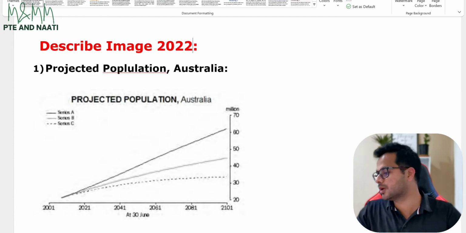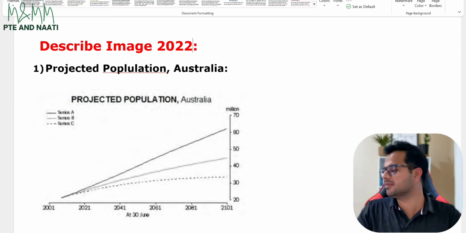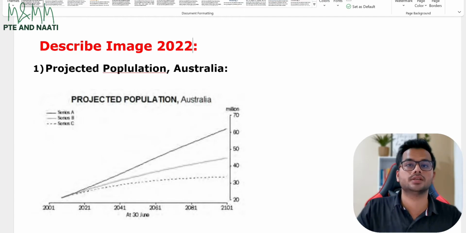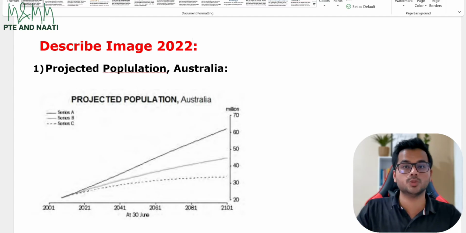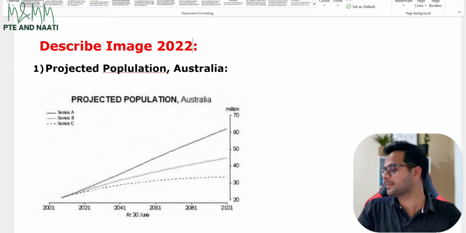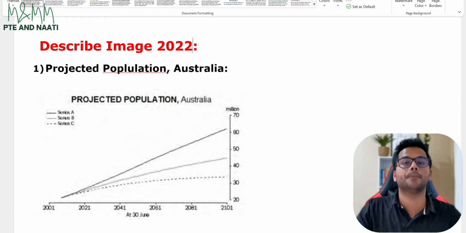So I'm just going to speak this one out. Right now, my keywords in this image are projected population, Australia, Series A, Series B, Series C, 2001, 2021. All these are my categories, so I can speak any couple of them. I'll pick up the easiest ones possible. So this is how I would be speaking my describe image.